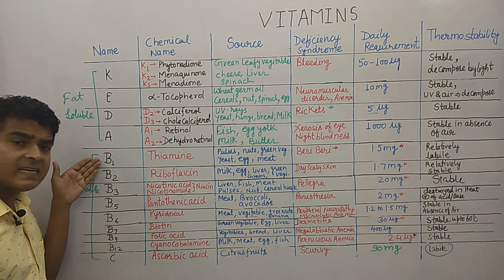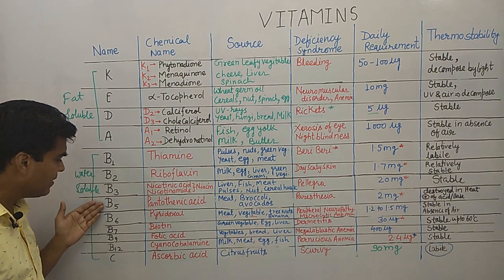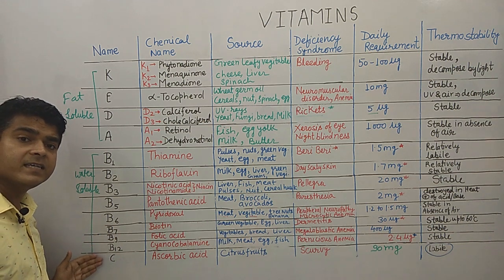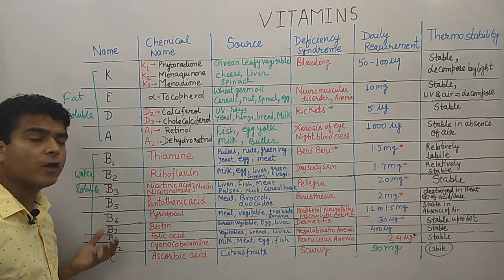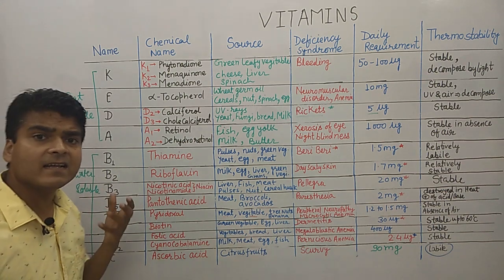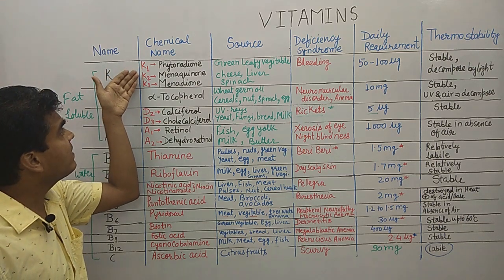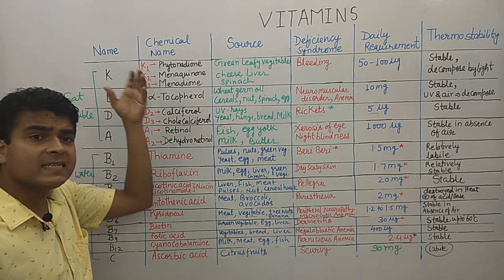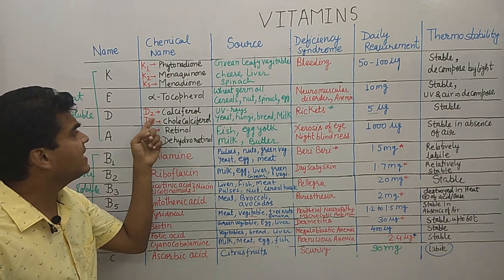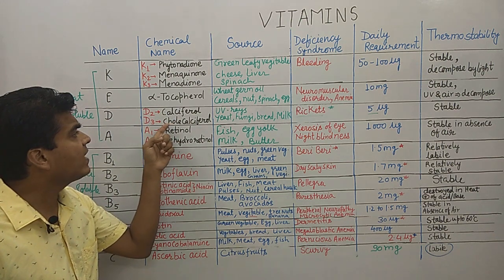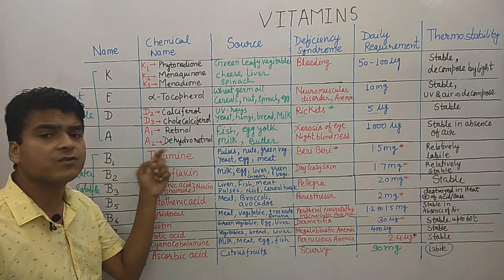And vitamin B and C are water soluble; in B there are various subtypes: B1, B2, B3, B5, B6, B7, B9, B12, and vitamin C. All of these vitamins are water soluble. Now we look at their chemical names. Vitamin K is divided into three parts: K1, K2 and K3, basically known as phylloquinone derivatives. E is tocopherol, D is D2 and D3, ergocalciferol and cholecalciferol, and A is A1 and A2, retinol and dehydroretinol.